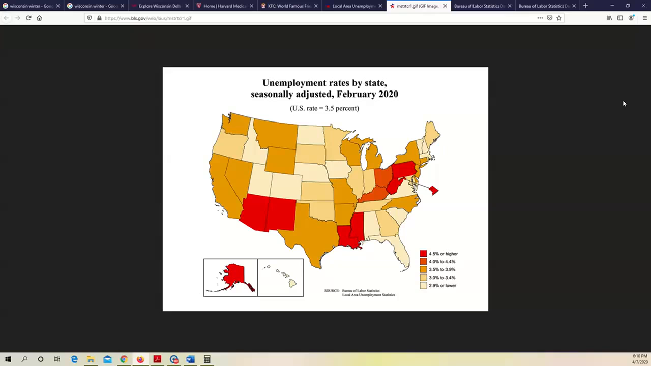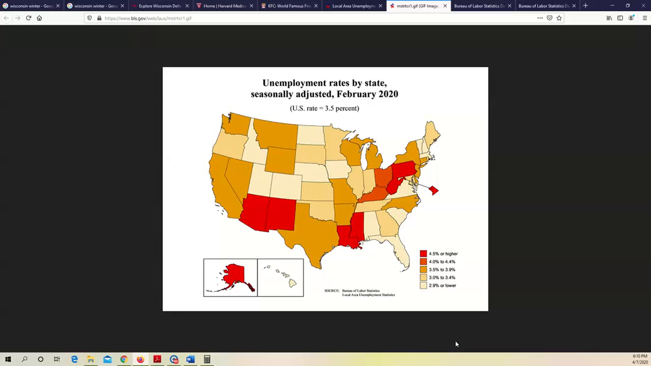Unemployment rates by state. So some states are suffering from a higher unemployment rate. That means at least 4.5%. Arizona, New Mexico, Louisiana. I think this is Mississippi, right? West Virginia, Pennsylvania, and Washington, D.C. Alaska, those states report higher than the U.S. average unemployment rate, 4.5% or higher.